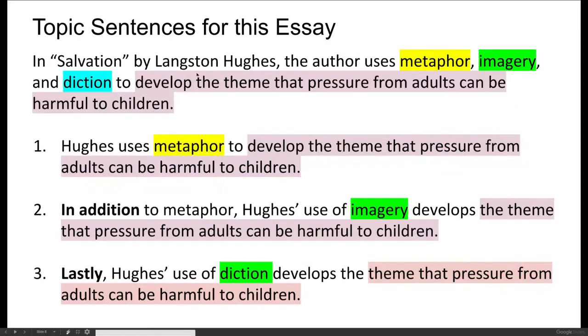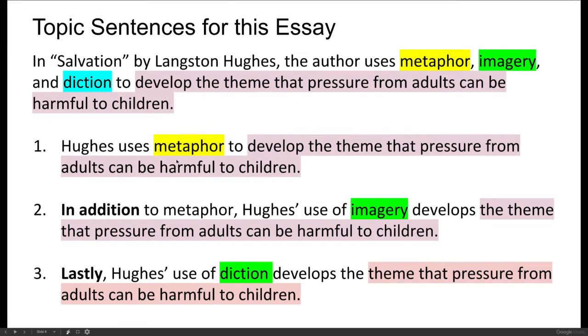In Salvation by Langston Hughes, the author uses metaphor, imagery, and diction to develop the theme that pressure from adults can be harmful to children. As you can see, all 3 topic sentences restate that same theme over and over again. Remember, the topic sentences and the thesis statement are not for the writer. They are for the reader, so that the reader keeps getting those reminders of what the main point of the essay is. And then you can see that each topic sentence breaks down another piece of the thesis.